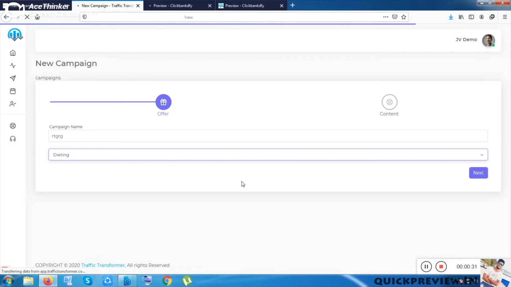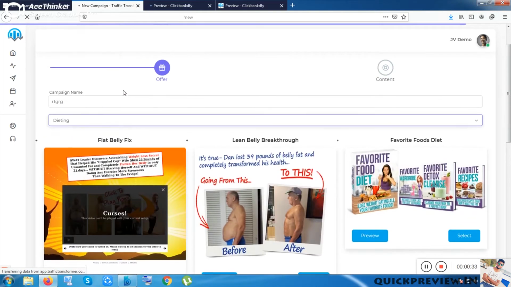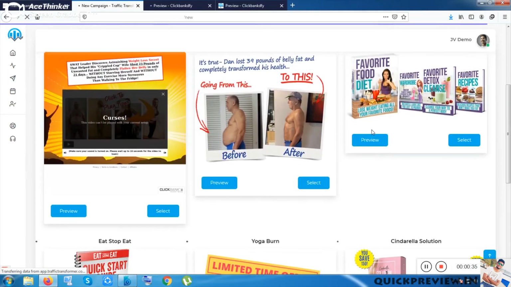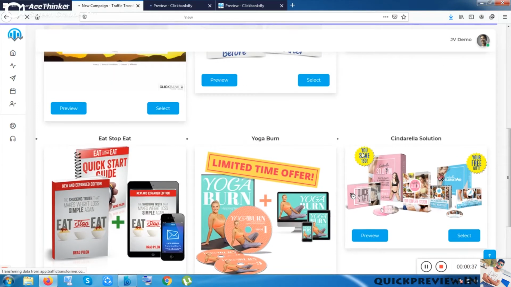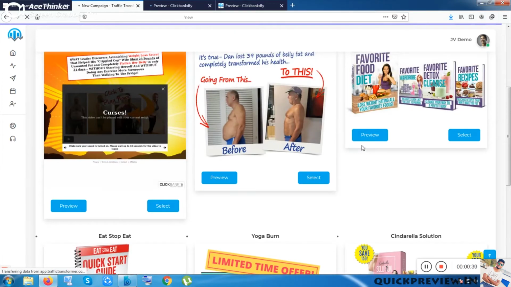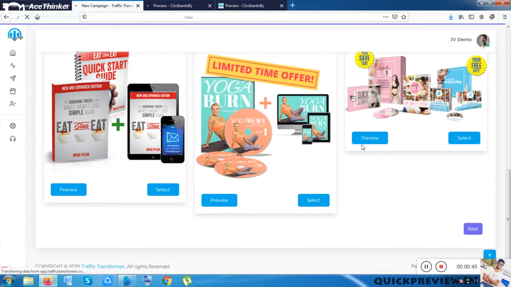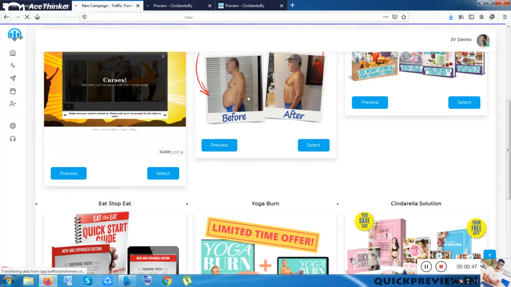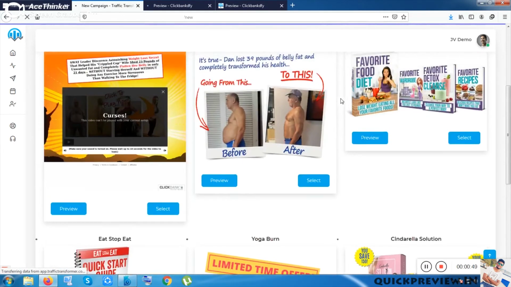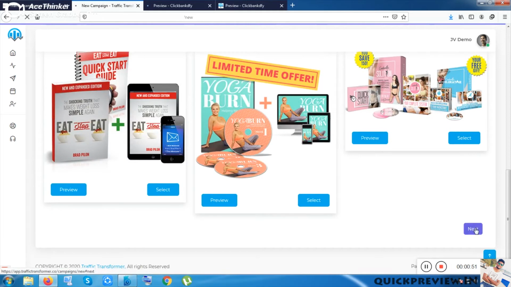So all kinds of niches. I have chosen the diet niche, and inside the diet niche these are the done for you templates, 6 templates you are getting inside the front end product, and maybe there are more in the purchased version, as this is a review version. I can select from the 6 of them, or let me click on the next option.